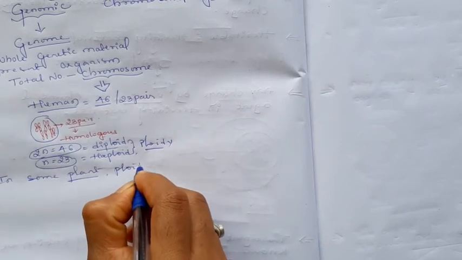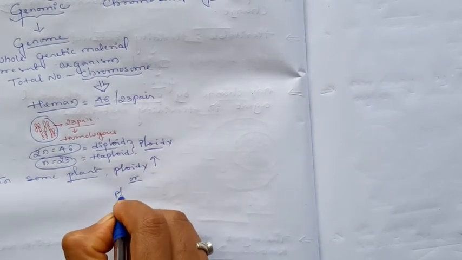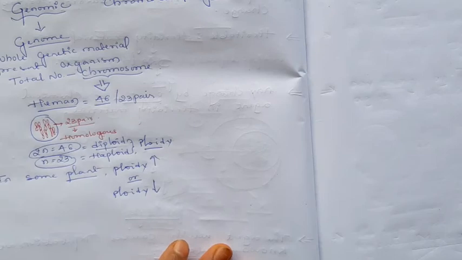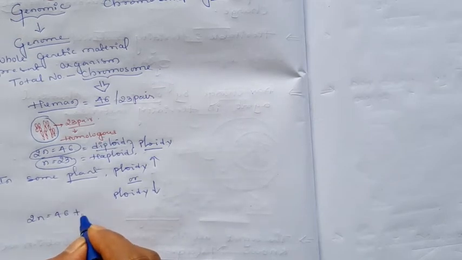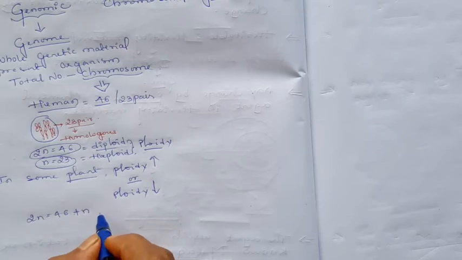The ploidy number increases or decreases by certain reasons. Suppose 2n is equal to 46 in case of human beings, but suddenly one set of chromosomes is added to the diploid condition, means it becomes 3n is equal to 69, 46 plus 23. 3n is equal to 69, means it is a triploid.